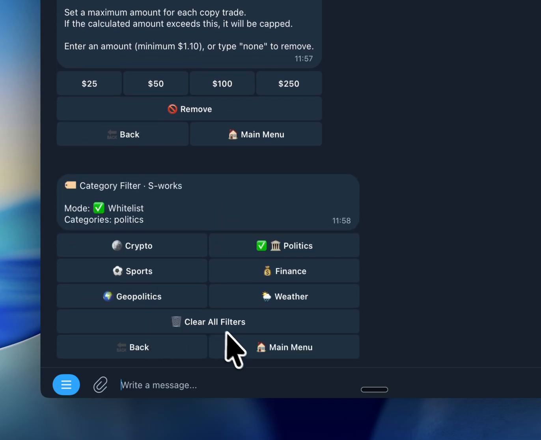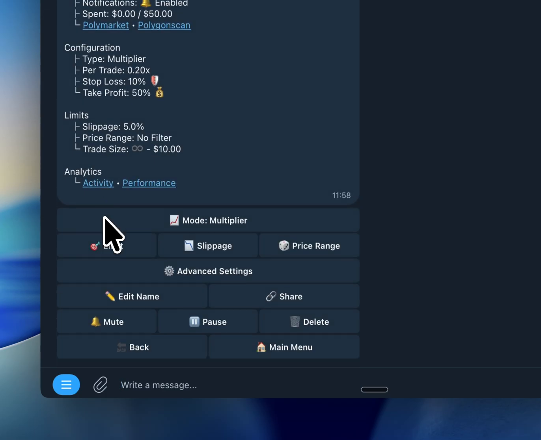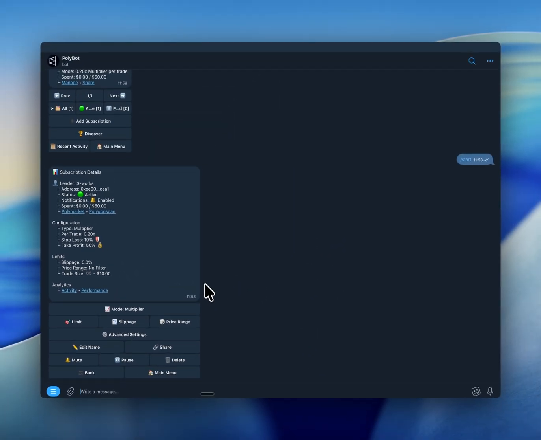And here's what makes PolyBot different. Every copy trade executes in the same block as the leader. Same block, no delay. That's the full setup. Once it's running, PolyBot handles the rest.